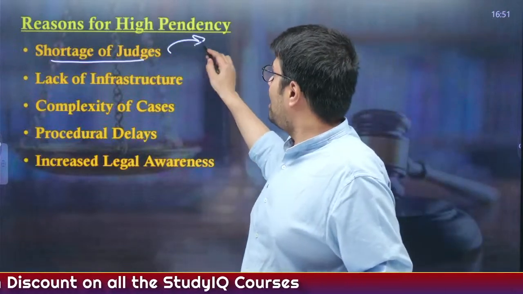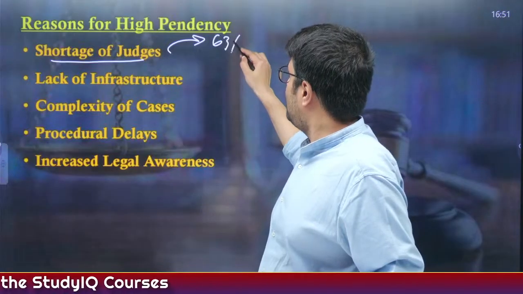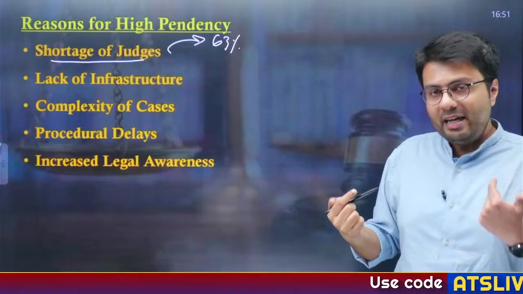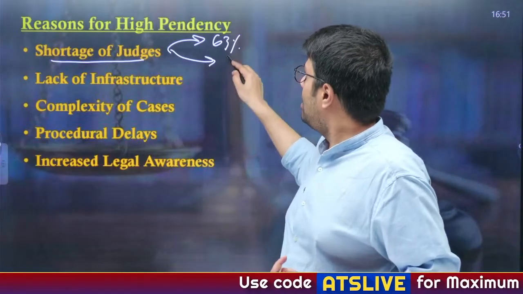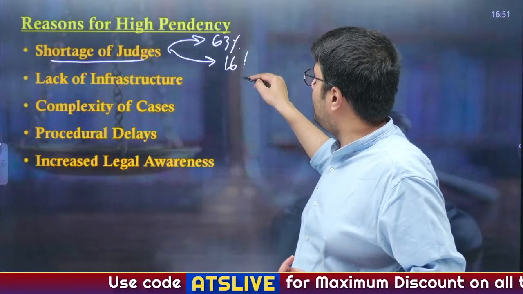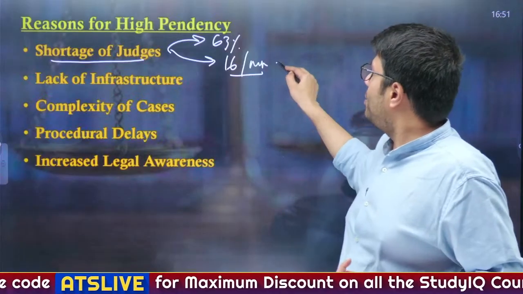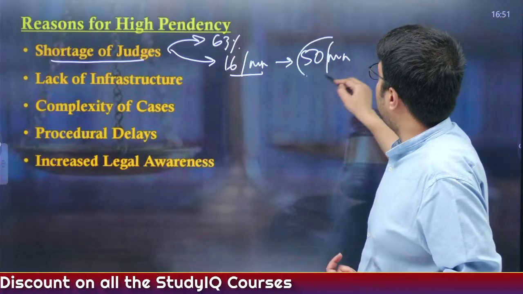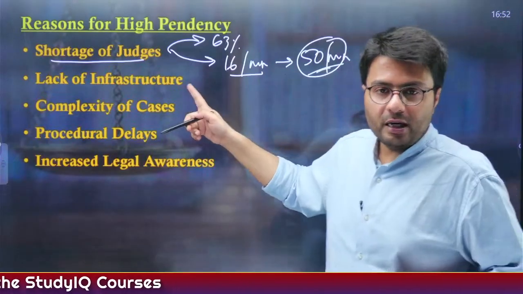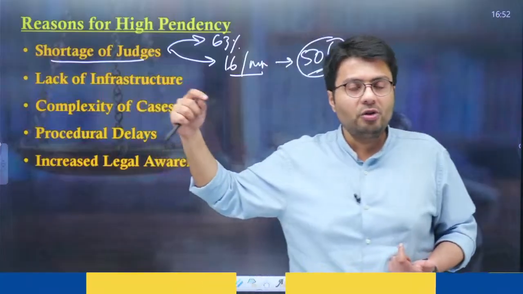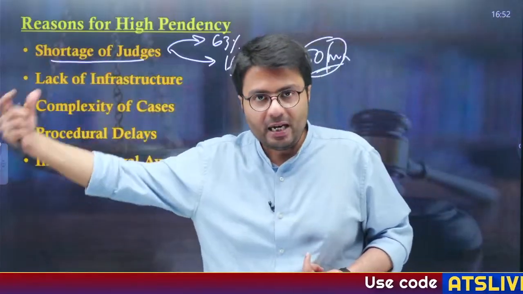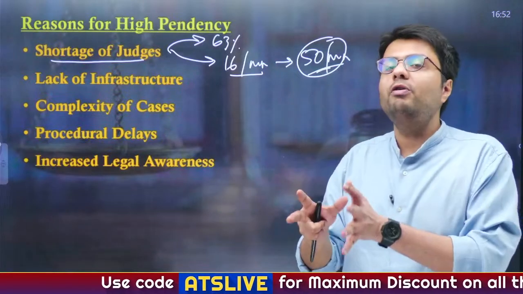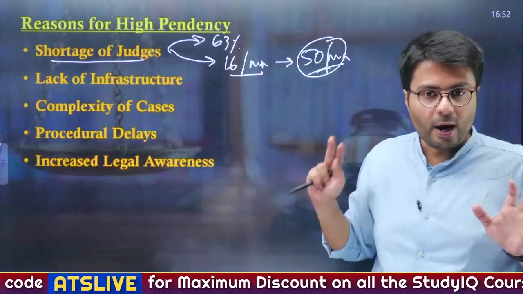For example, there are about 63% vacancies in India's subordinate courts, and even when judges are available, only about 16 judges are available per million Indian population, whereas approximately 50 judges per million population are needed for India's judiciary to work perfectly. So this is how there is a shortage of judges: the vacancies in the subordinate courts are not filled, and the total number of judges is less than what is required.